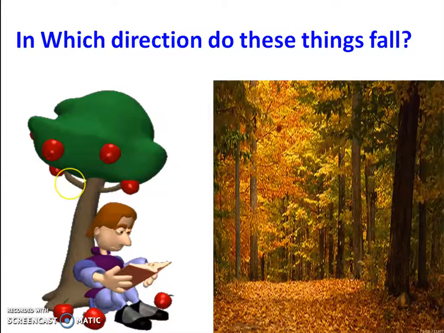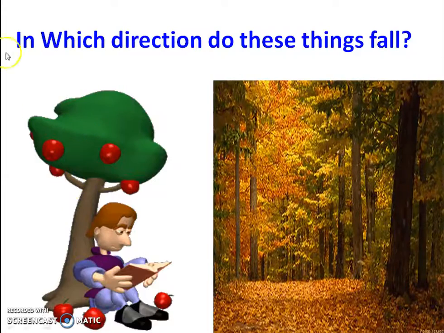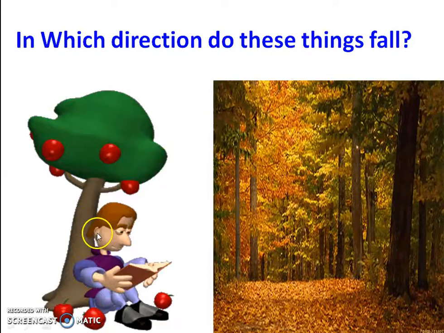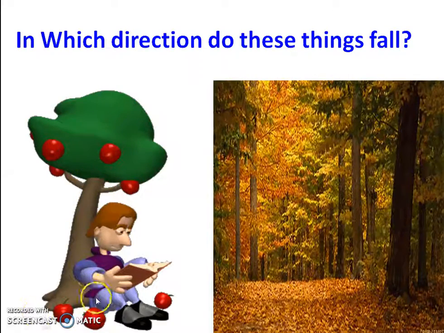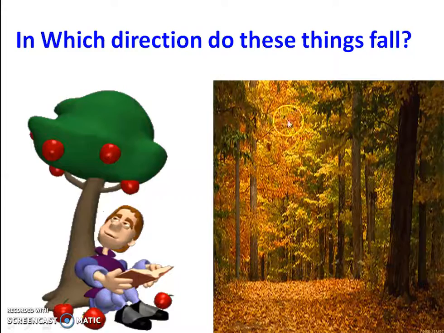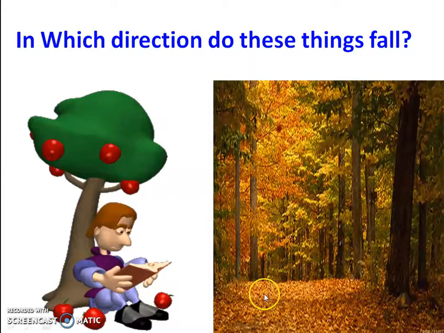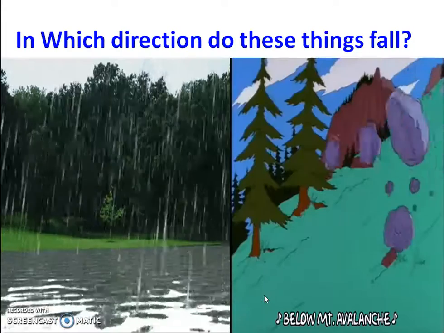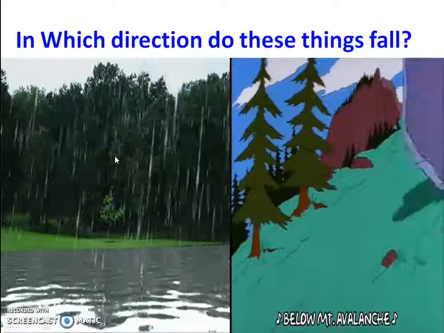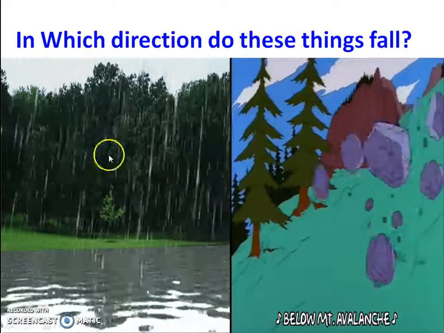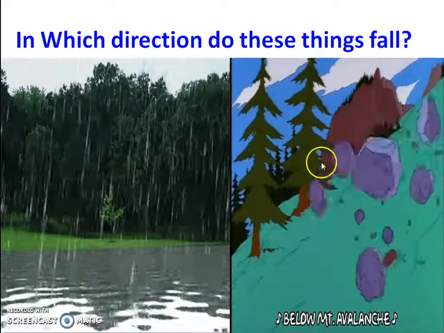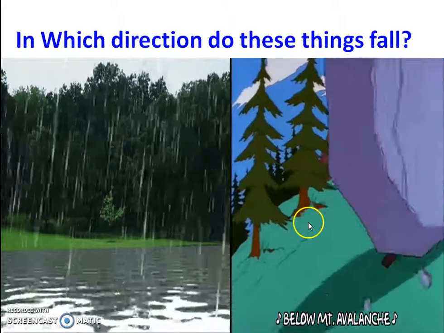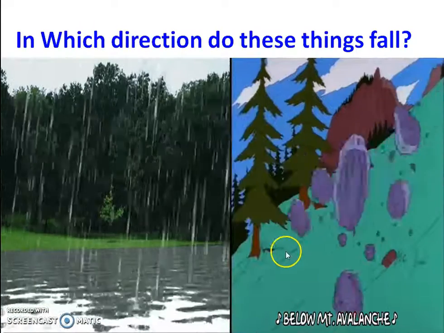Okay, next is in which direction do these things fall? In first picture you see fruit is falling down, means they are in down direction. In second picture the leaves are also falling in down direction. Then in next third picture the rain is falling from sky, that is also in down direction. And in fourth picture the rocks that come from hillside, they are also in down direction.